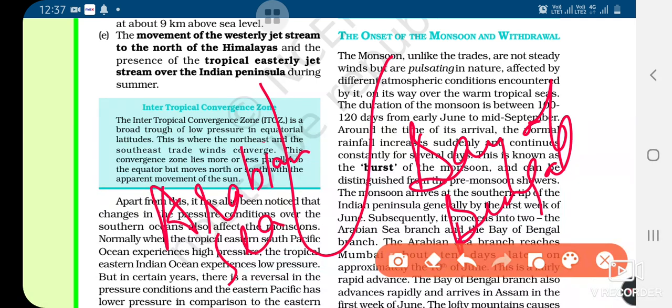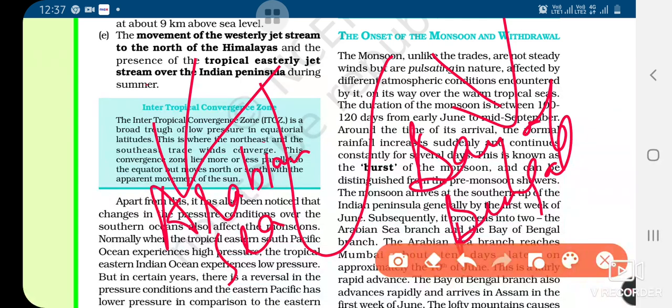So when the monsoon arrives at the southern tip of the Indian peninsula by the first week of June, it proceeds into two parts, that is the Arabian Sea branch and the Bay of Bengal branch. Okay, the Arabian Sea branch reaches Mumbai.